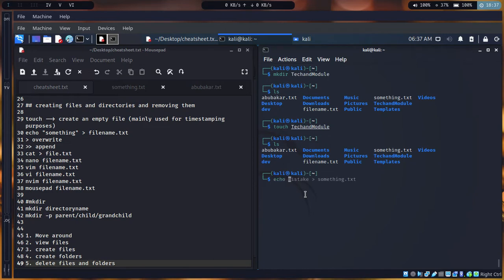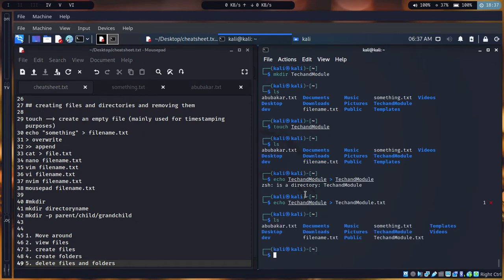So right now I can do echo, and if you want to delete one word, just press Ctrl W to delete it all. Say like echo tech and audio, and then I can send it to tech and audio. Oh my god, unfortunately ZSH doesn't allow this. In Bash you can do it. So I have to make an extension. Right now it works. With ls you can see here the folder tech and module exists, and the file tech and module txt exists.